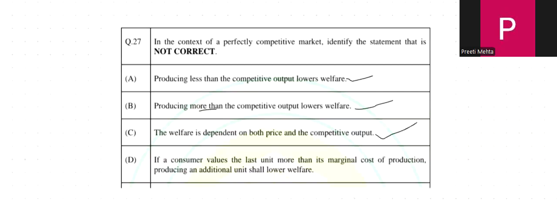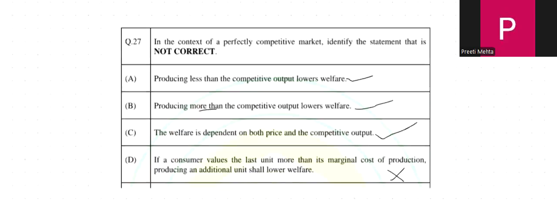Now, what about option D? It says if the consumer values the last unit more than its cost, producing one more unit will lower the welfare. It's actually the opposite. If value is greater than the cost, producing one more increases the welfare rather than lowers it. So the incorrect statement and our final answer is option D.